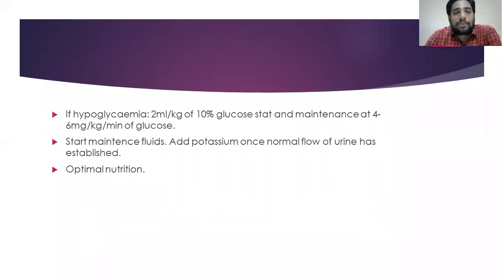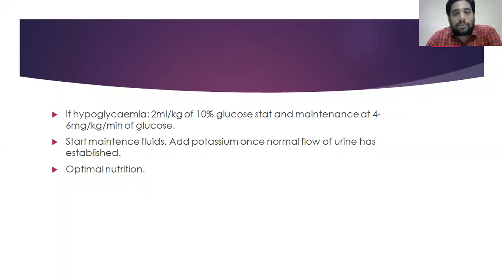And then these babies can present with hypoglycemia, only because of sepsis, or because of lack of feed intake. So hypoglycemia should be corrected. Initially, we give 10% dextrose, 2 ml per kg as a bolus. After giving the bolus, we have to start the baby on maintenance glucose, around 4 to 6 mg per kg per minute of glucose.